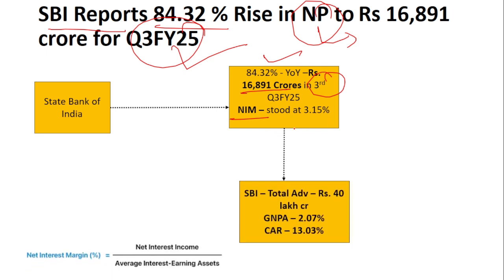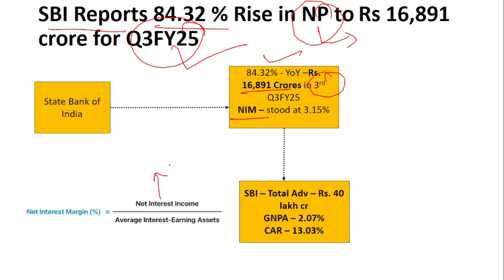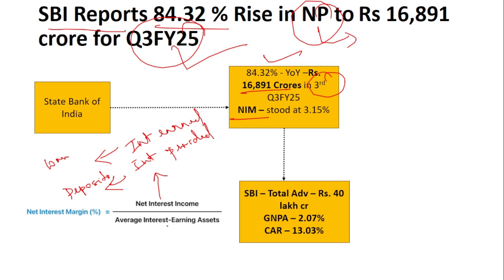Net interest margin, if you see, it is the net interest income. Net interest income is nothing but the difference between the interest earned and interest provided. So here interest earned is coming from the loan department, and interest provided is the interest that has to be provided to the depositors. So the difference between them is the net interest income, and here average interest earning asset. So for a bank, asset is nothing but loans. Loans are assets to the bank. This is the formula for net interest margin.